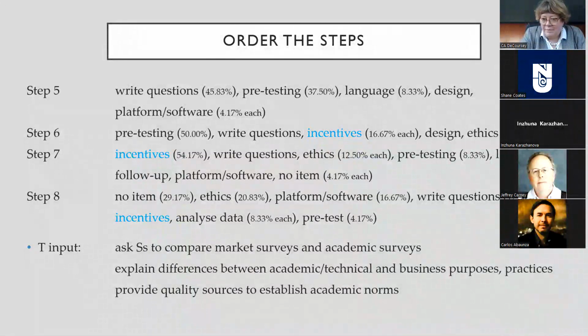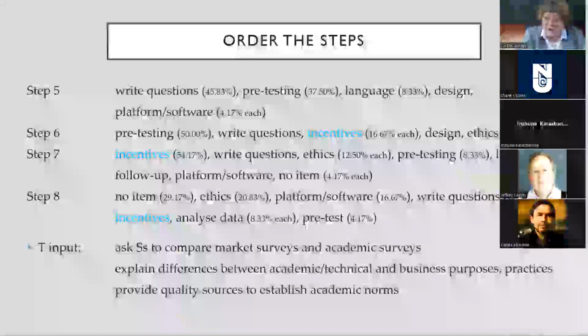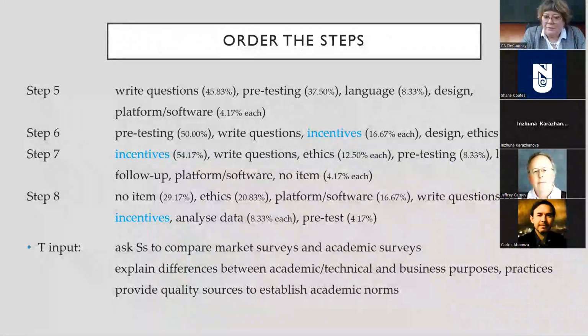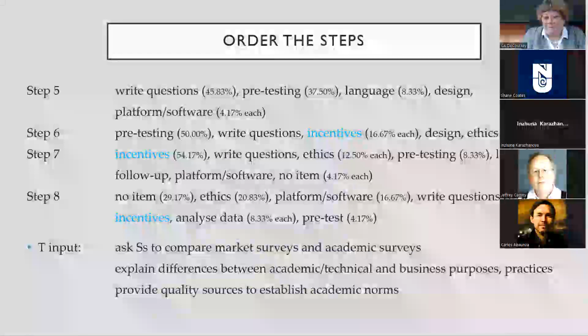So a lot of the examples that ChatGPT has been trained on come from a very general, non-technical, non-academic level of what's out there. We're not sure what ChatGPT is trained on, but probably what's out there on the internet. It also is your opportunity to discuss the fact that we very rarely use incentives in academic research, and the reasons why we don't pay people or offer them products and so on to participate.